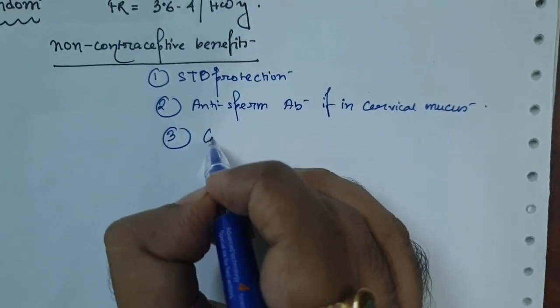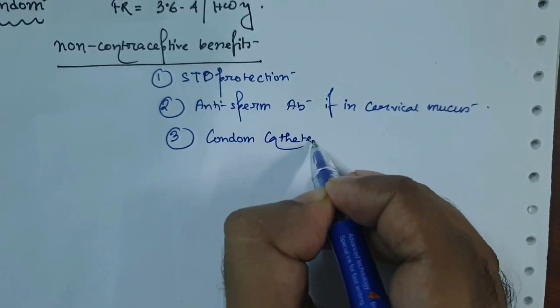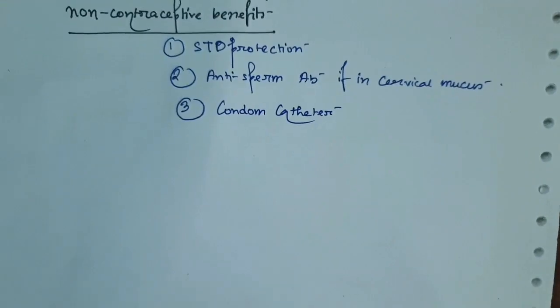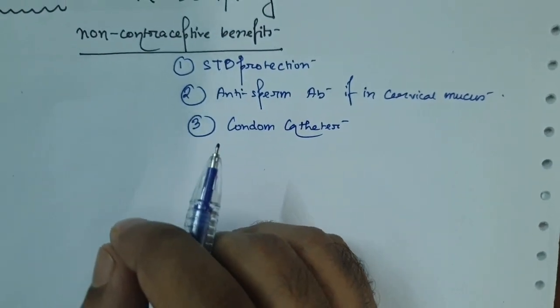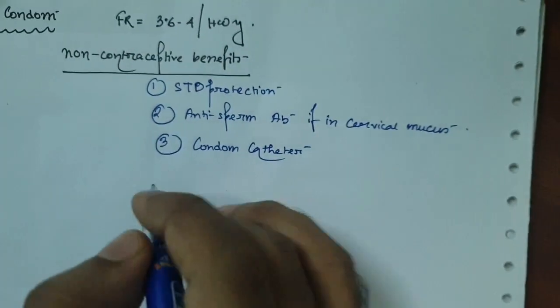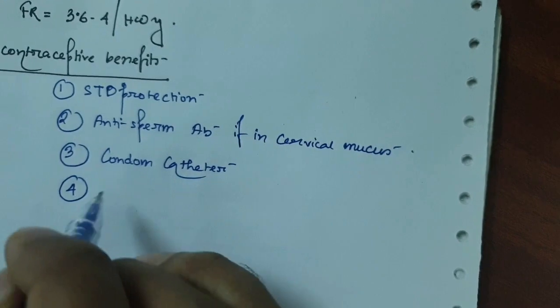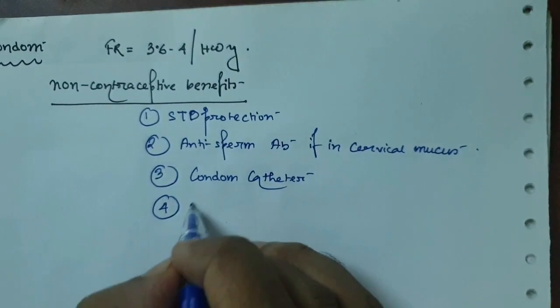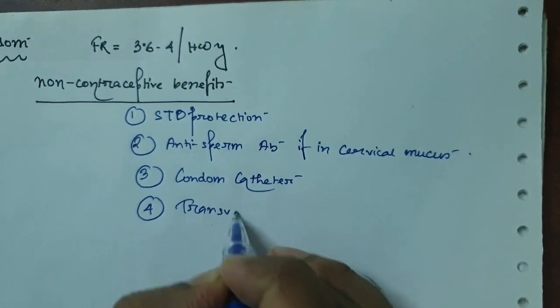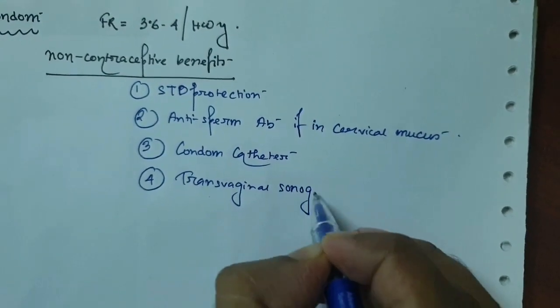Number three, it can be used as a condom catheter in the ICU or in traumatic cases where the subjects can't hold the urine by themselves. Number four, it is used for transvaginal sonography.